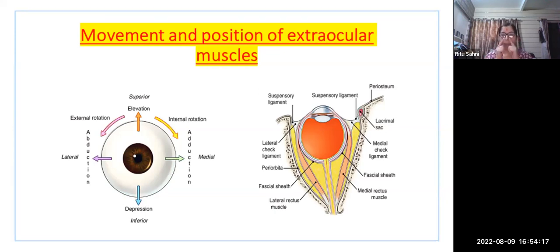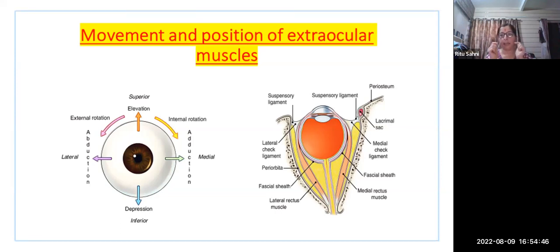Like when we are focusing on our nose, this is adduction. And when we take the eyeball towards the opposite side, it is abduction of the eyeball. So it is also very important. Same as in the myofascial part, where we check adduction, abduction, extension, and flexion. That is the same as elevation and depression. If we talk about elevation of the eyeball, it means superior movement. If I talk about depression, it means inferior movement.